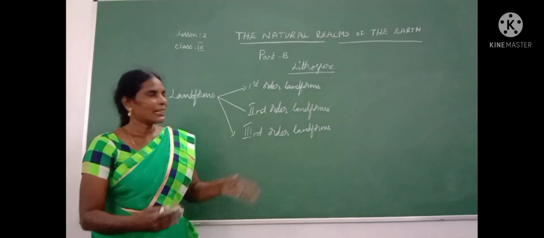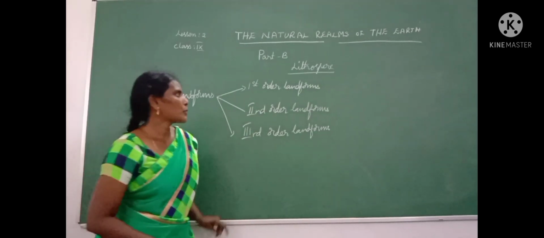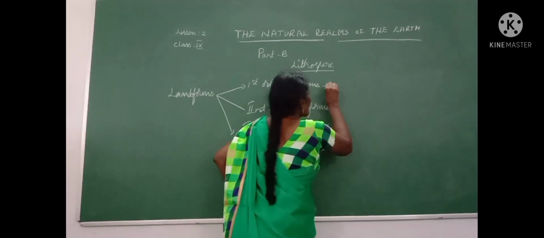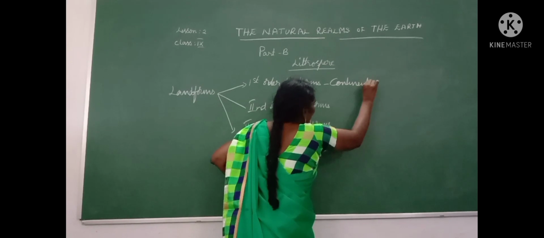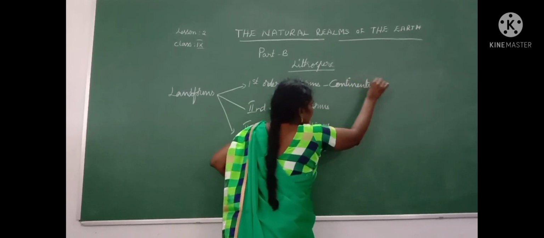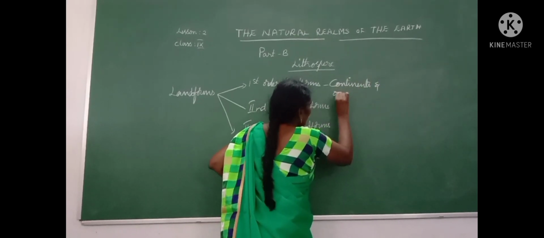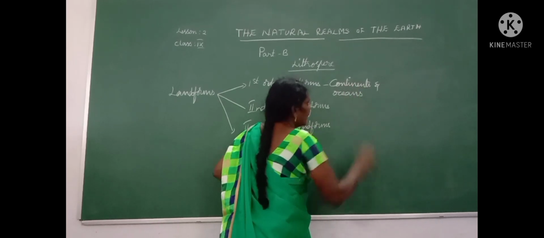Here, first order landforms. What are the things that come under the first order landforms? Continents and oceans come under the first order landform.